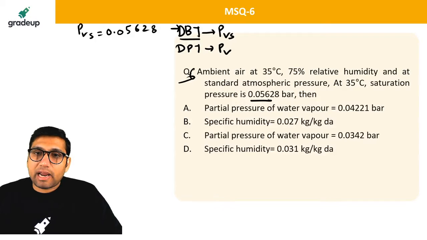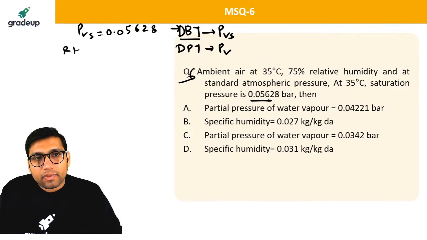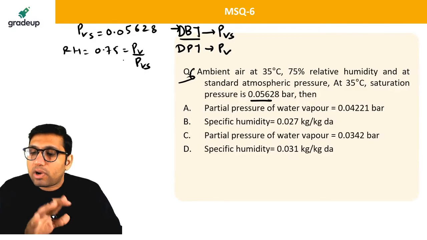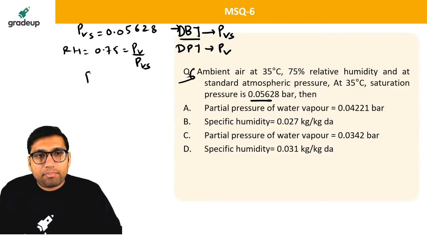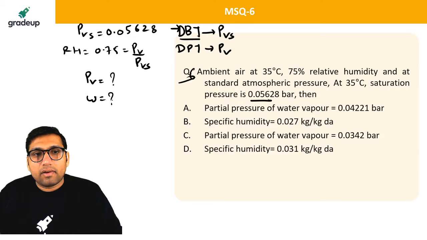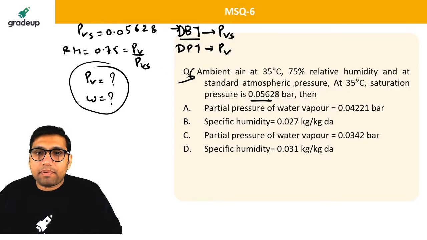Ambient air at 35 degrees Celsius, 75% relative humidity. Very simple question. They have given the relative humidity, which is 0.75. It is equal to PV by PVS. They have asked the partial pressure of water vapor, that is PV, and the specific humidity. Very simple question. The atmospheric pressure.